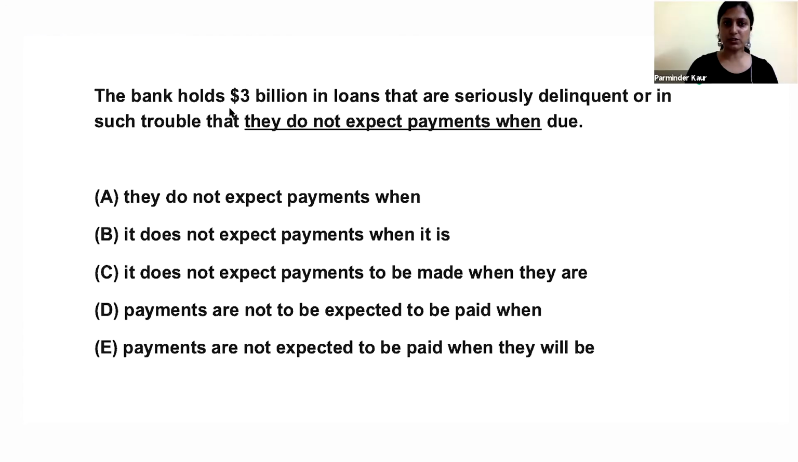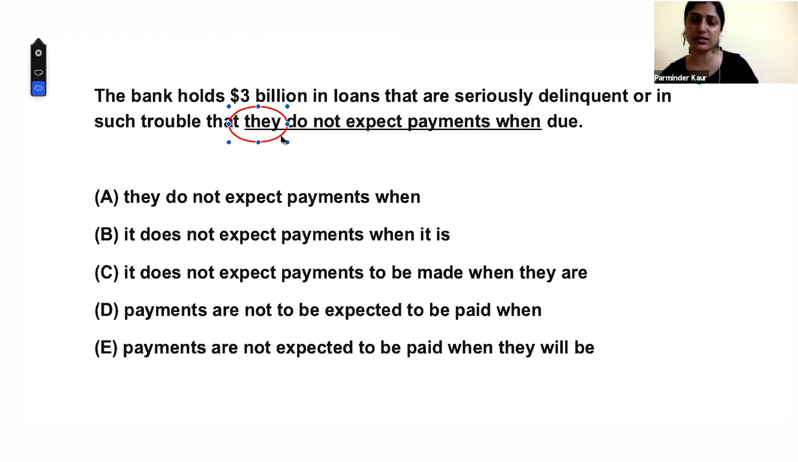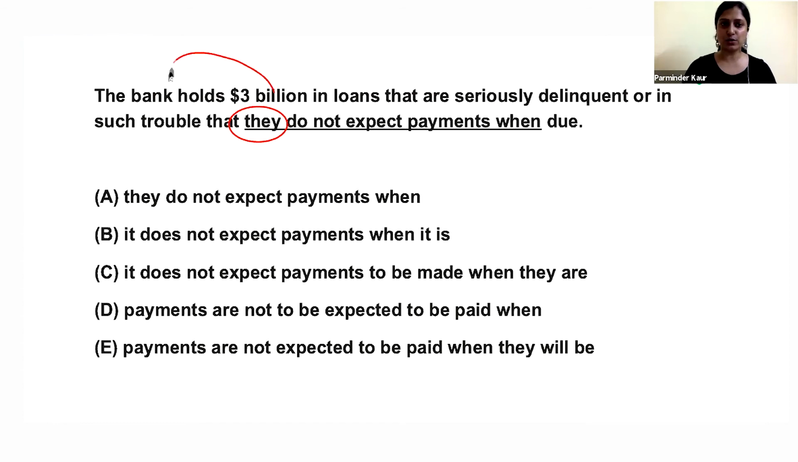So, the bank holds $3 billion in loans that are seriously delinquent or in such trouble that they do not expect payments when due. Again, there is a pronoun. The moment you see a pronoun, you should check what it is referring to. Who does not expect payment? This they is referring to the bank here. So any answer choice which repeats the they will be out. So this one is out.